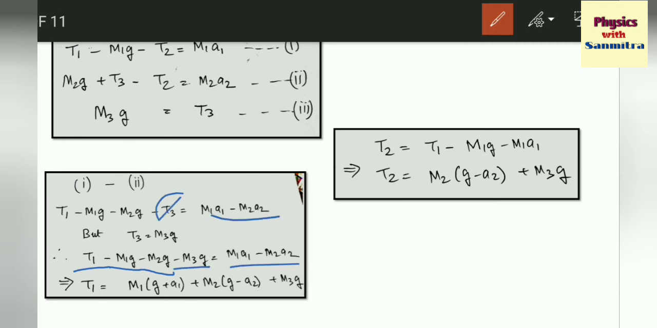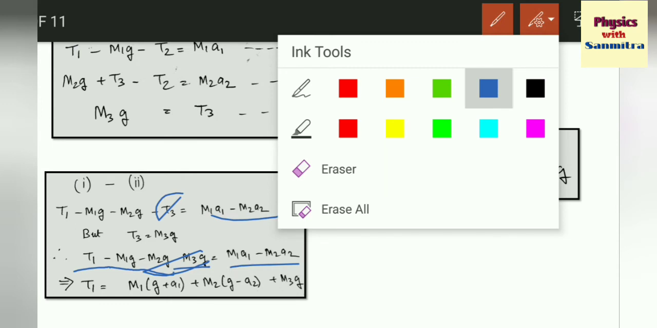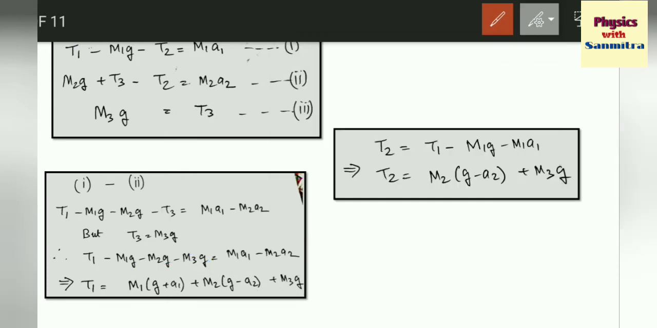Now I am transposing this term into the right hand side. So that will become m1(g plus a1) plus m2(g minus a2) plus m3g. That is the t1 tension, the uppermost part.